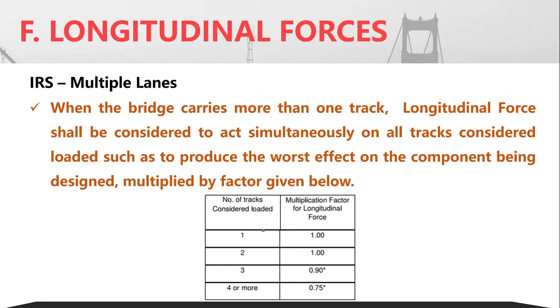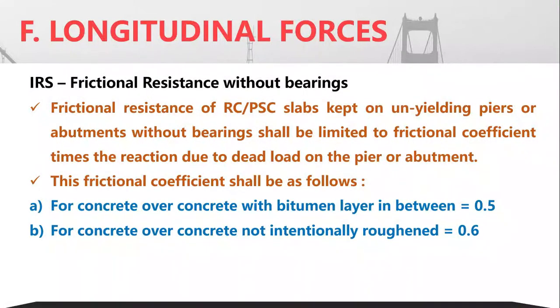For one or two tracks, the factor is 1 itself. As the number of tracks increases beyond 2, the value of the braking as well as the tractive forces may be reduced. So the value is 0.9 for 3 tracks and 0.75 in case there are more than 3 tracks on a single bridge.